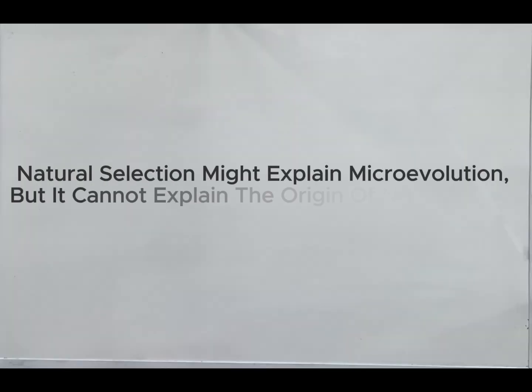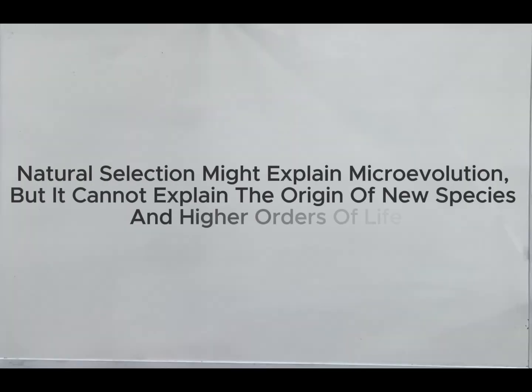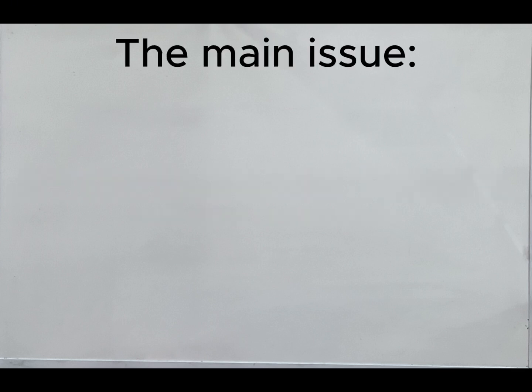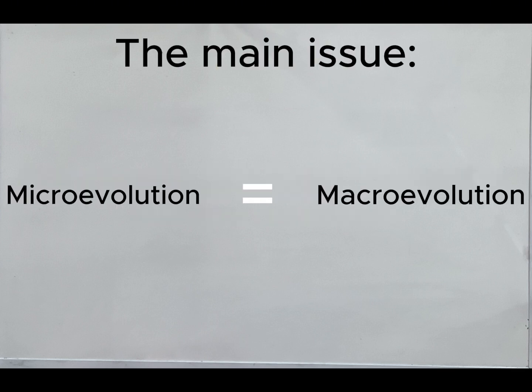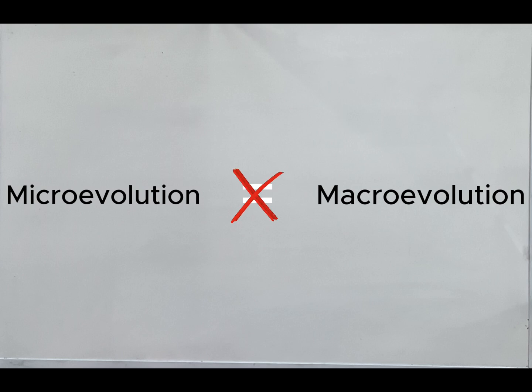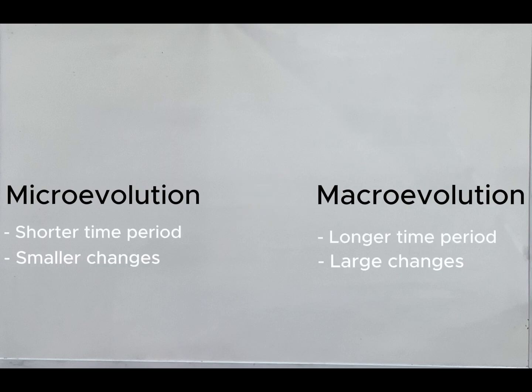Now that we know what we're saying, we can figure out how and why this statement is flawed. The main issue is the assumption that microevolution and macroevolution are different. As we described earlier, macroevolution is a similar process to microevolution, but over a length of time great enough to cause major changes.